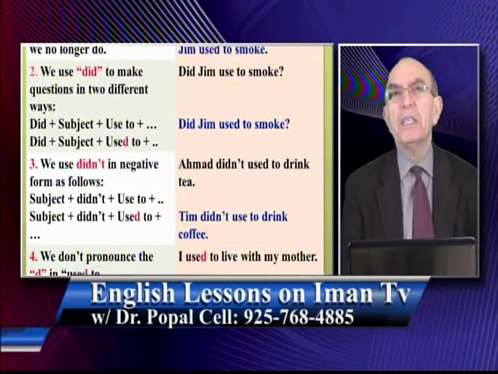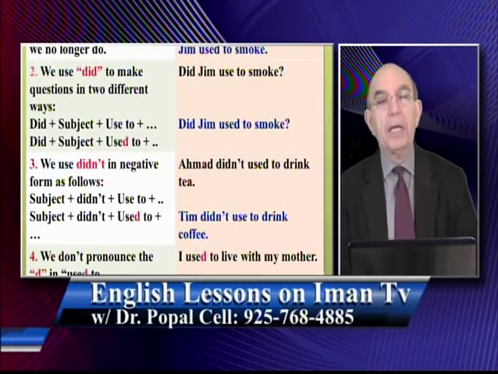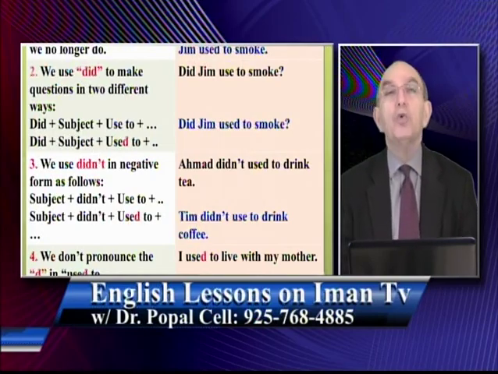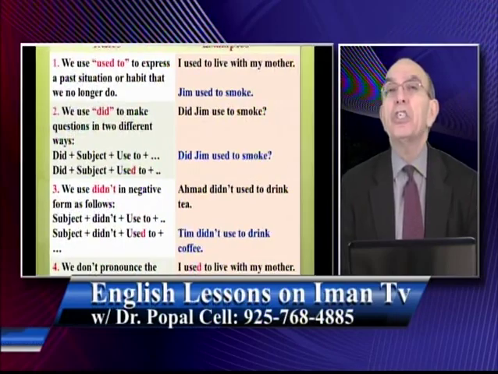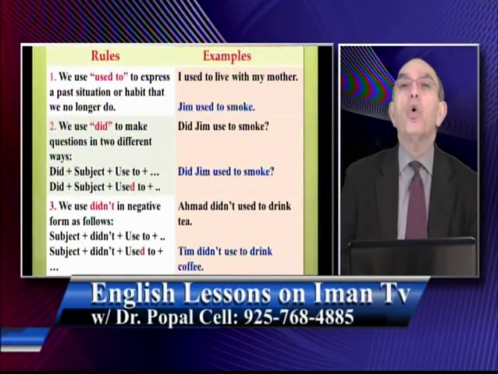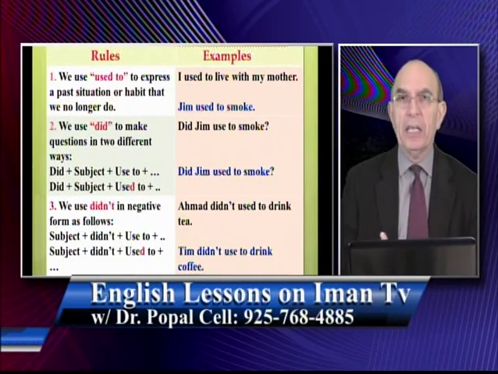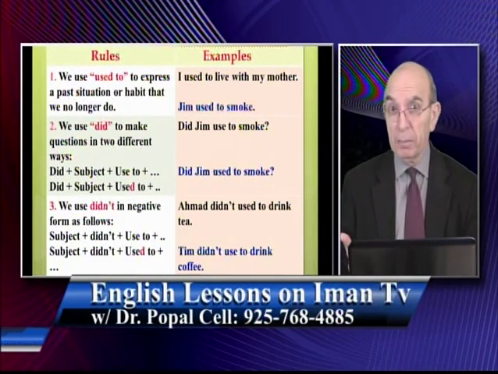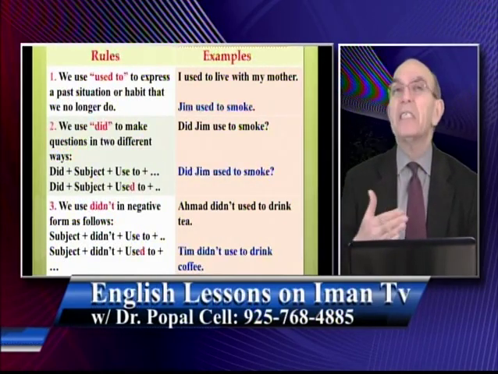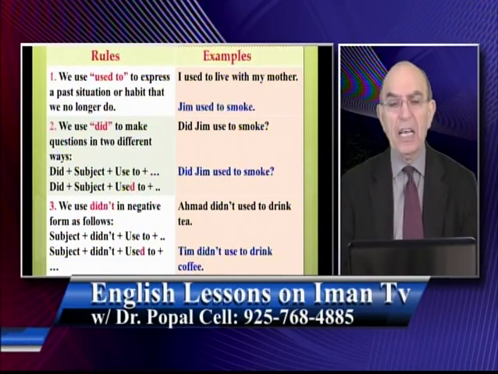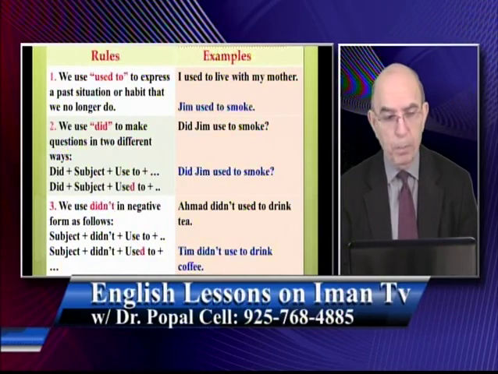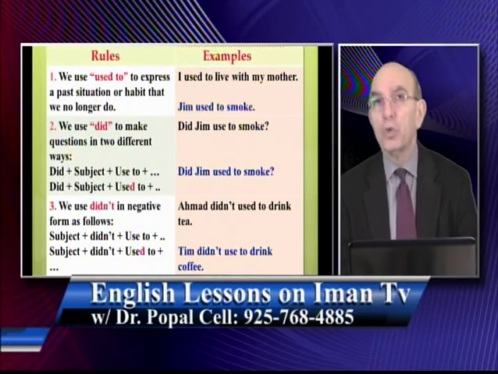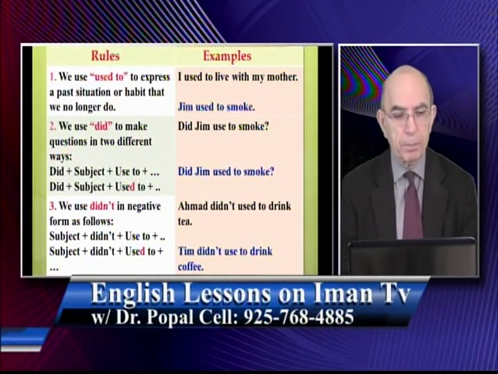The next part is a new lesson. And this new lesson is using used to. Used to in English is used in situations where someone does the same action again and again and again in the past. Okay? But he or she doesn't do it now. For that kind of situation, we use used to. So here are the rules and then the examples. Rule number 1.